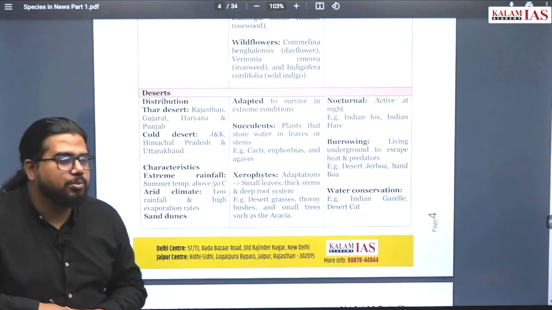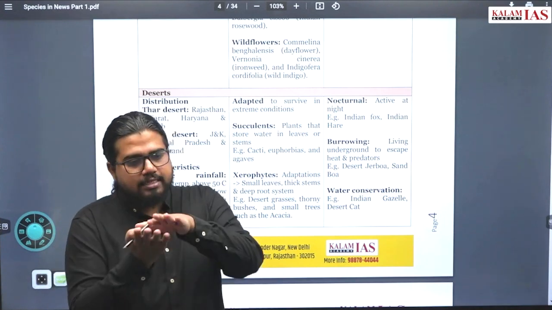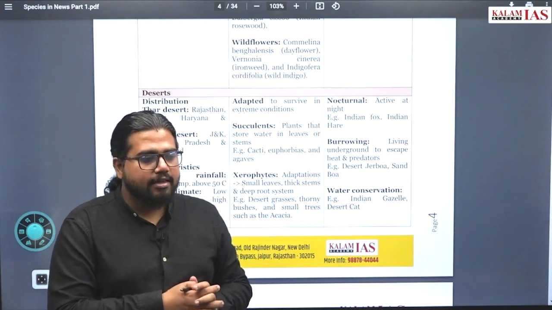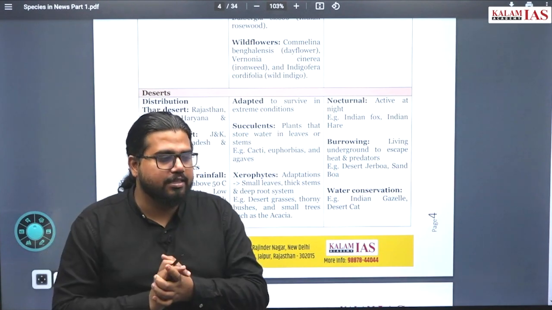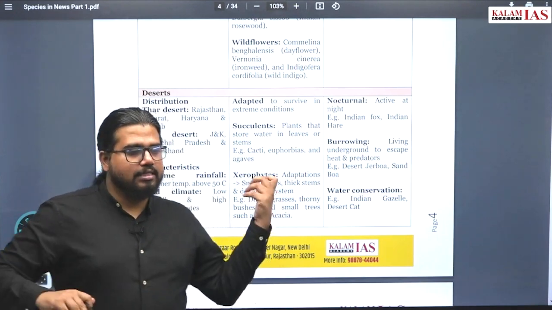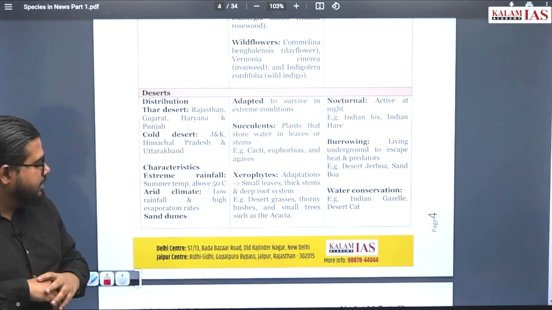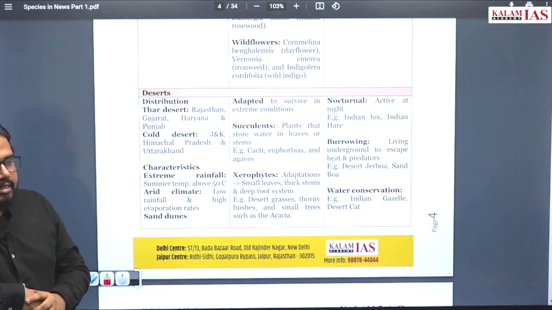Arid climate conditions means what? The rate of evaporation will be too high. 25 cm rainfall is falling on the region, but the potential rate of evaporation will be 50 centimeter of rainfall. Even if 50 falls, it will evaporate. So those conditions we call arid conditions. This will be happening at these desert regions.